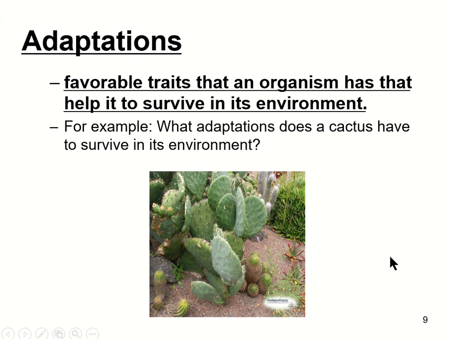Adaptations are favorable traits of an organism that help it survive in its environment. For example, let's take a look at this cactus. What adaptations does a cactus have to survive in its environment? So cactuses, we know, live in desert climates where there's little water. So their leaves have adapted to be succulents, and they hold a lot of water. They also have adapted spikes to keep animals from eating them.